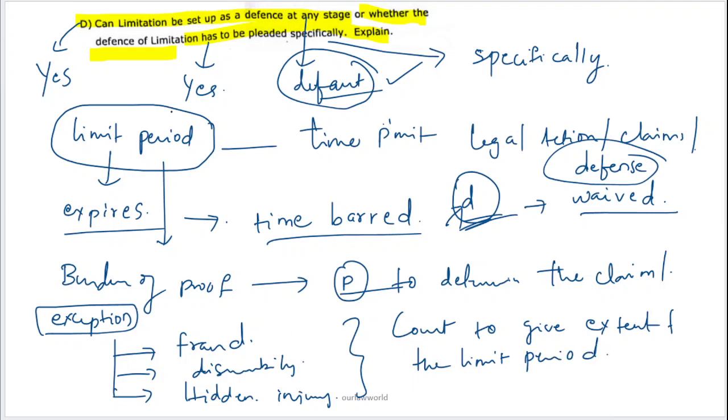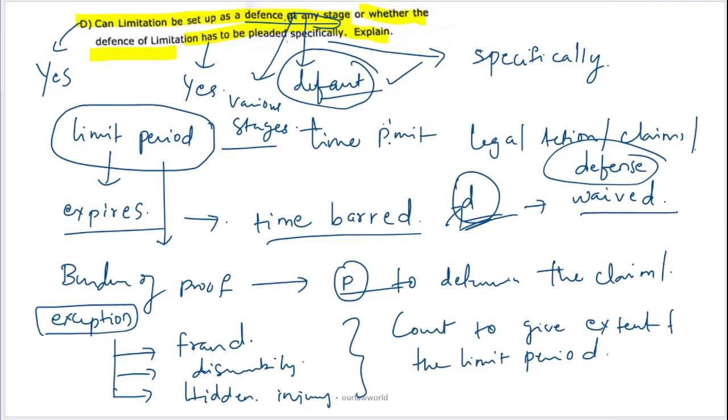So as per the question, the defense of the limitation period can be raised at various stages. Yes, at any stage. Overall, if it is not raised by the defendant, unless he states it before the court, it will not be considered and will be treated as defense waived.